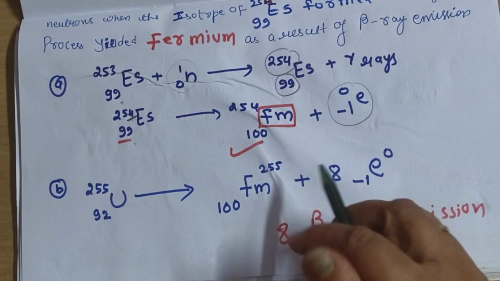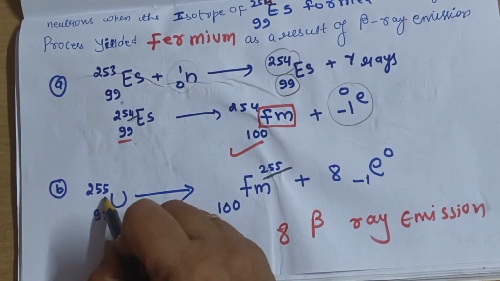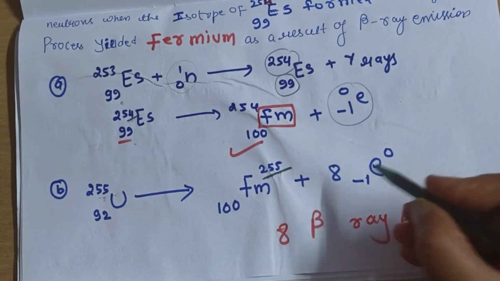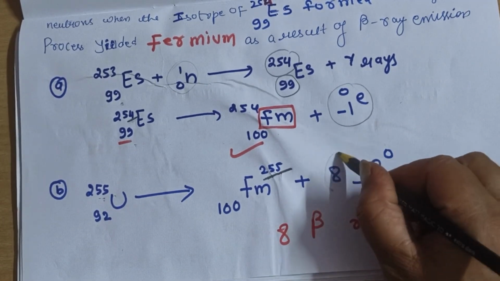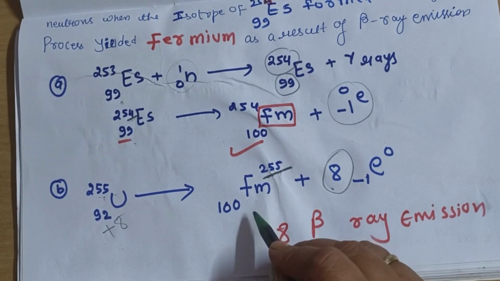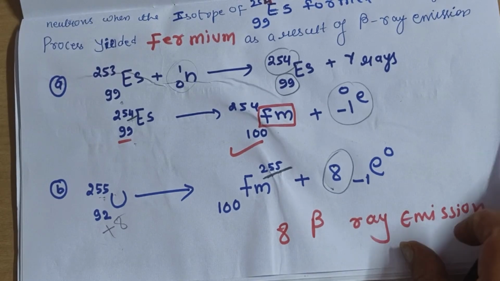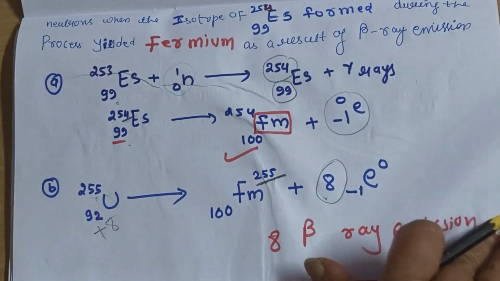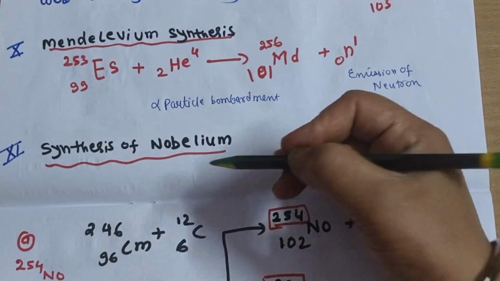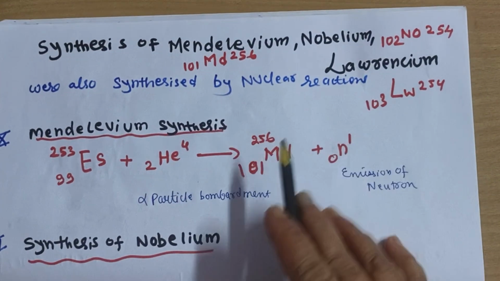One more synthesis of fermium 255 isotope is from our uranium 255. Okay, uranium 255 isotope, just emit 8 beta particles. So 92 plus 8 will give you the 100 atomic number of fermium and 255 will be the mass, which will be the same. So 8 beta particle emission. Okay, so now we will see mendelevium and nobelium, lawrencium. 3 more are left in the details, so just check and write them down.